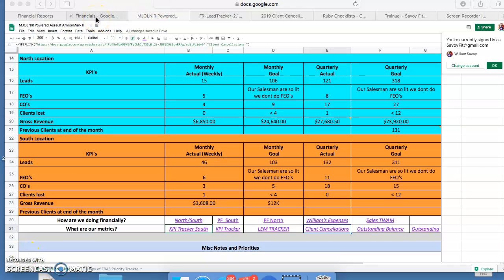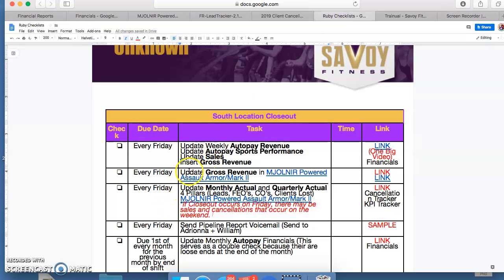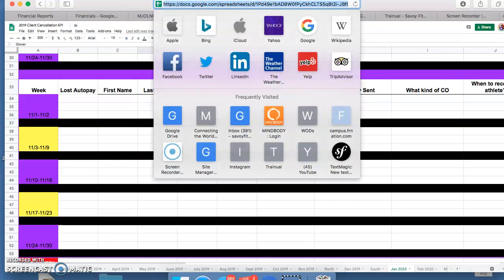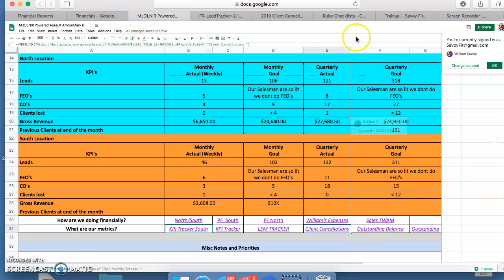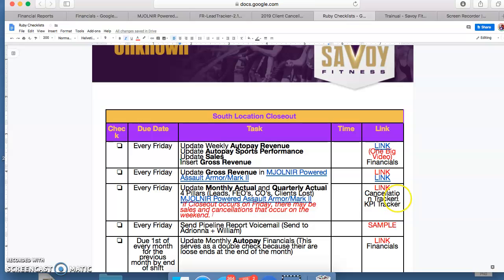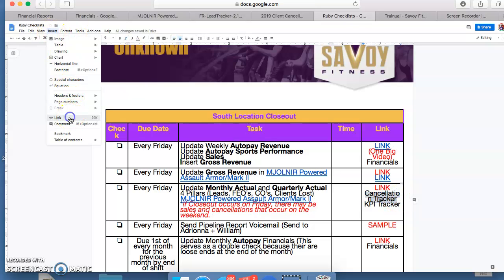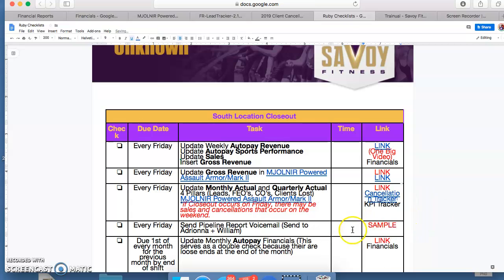Okay, guys, real quick, we are going over how to update the gross revenue and update the monthly actual and quarterly actual for pillars. Okay. Only thing you're going to need from this, you're going to need your cancellation tracker. I'm going to go ahead and link this over. And then you're going to need your KPI tracker, which you should have access to. And I'm going to walk you through how to dig into this.